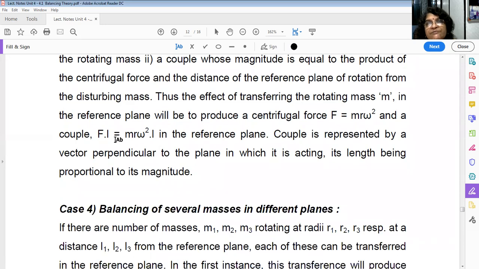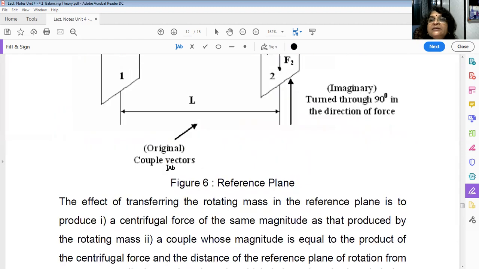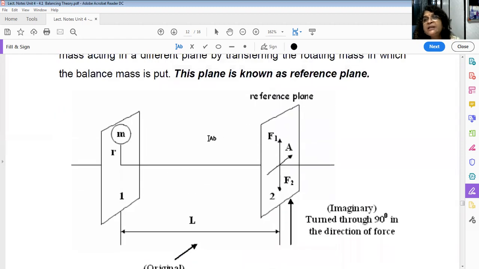Okay, so this we have seen. So what is this couple? m r omega square into L. Okay, so like this is the concept of reference plane. So many times the word reference plane will be coming in your problem. Without reference plane, you cannot solve the problem without this word.